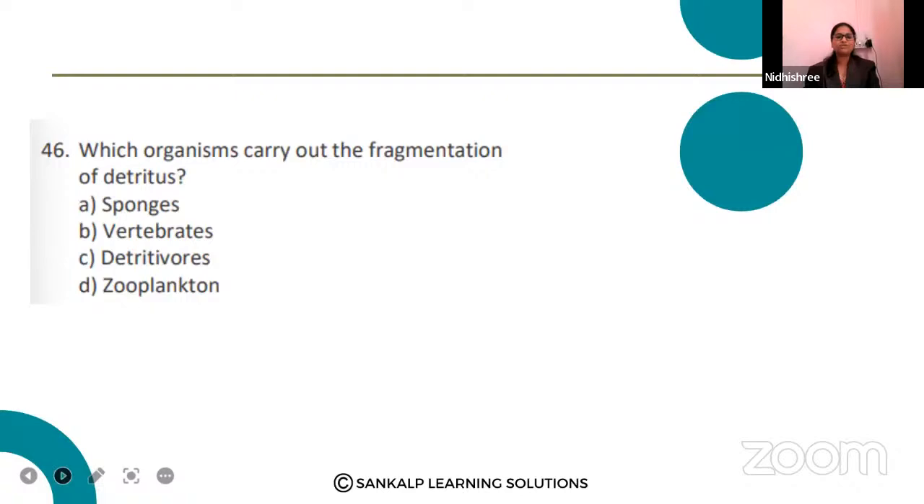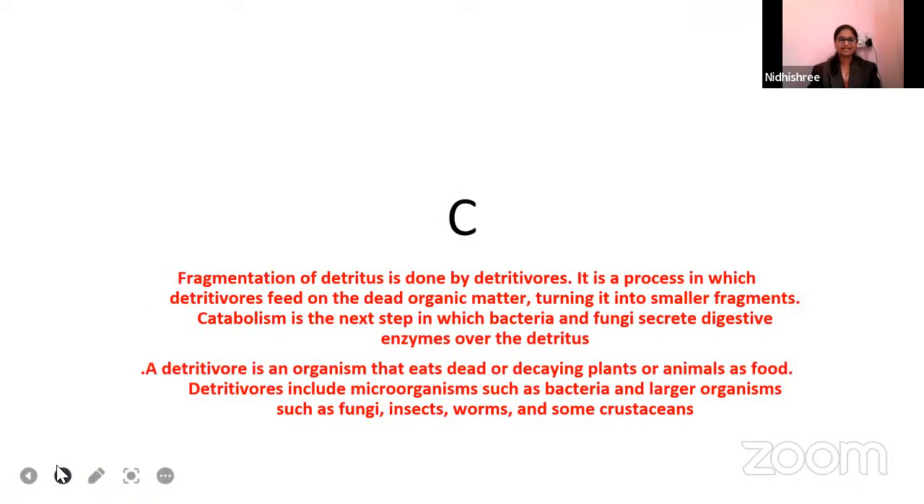Which organism carries out the fragmentation of detritus? Sponges, vertebrates, detritivores, zooplanktons. Option C, ma'am. Okay, option C, detritivores. I got messages from Balakrishna, Samar, Soundarya, Anku, Rakshita, Pavitra, Mauna, Himashri, Teju, Saumanaral, Chaitra, Gayatri, Kumar. Okay, the answer is right. Option C is the right answer. Fine. Soundarya, can you read out the slide, please?